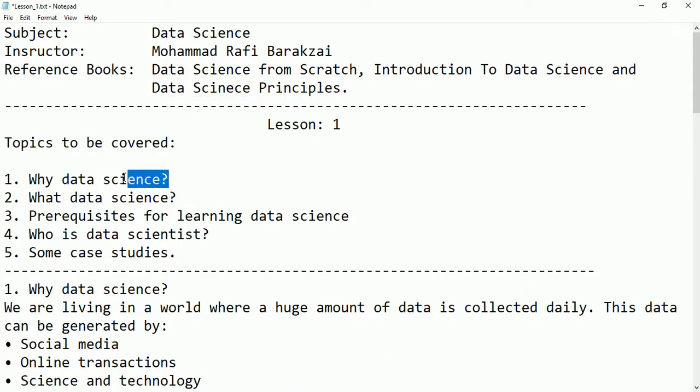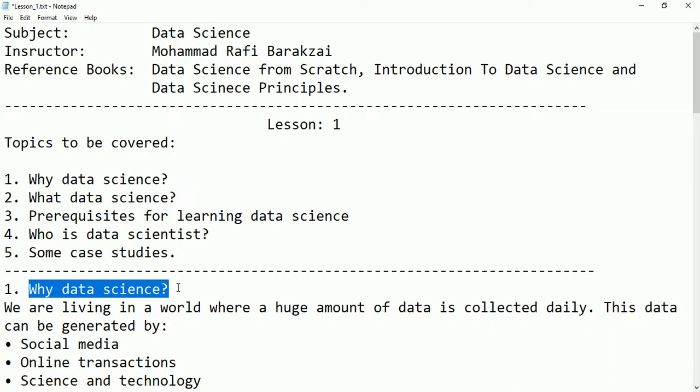The first topic I am going to talk about is why data science, and then we are going to define data science, what data science itself is, then the prerequisites, and who is called the data scientist, and we will consider some case studies also. So let's begin here. Why data science?